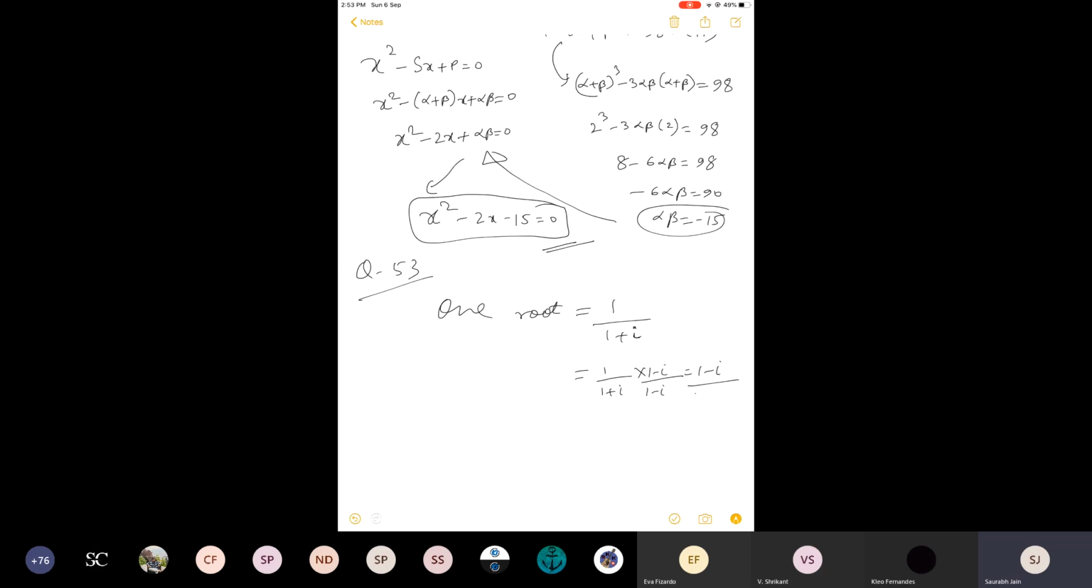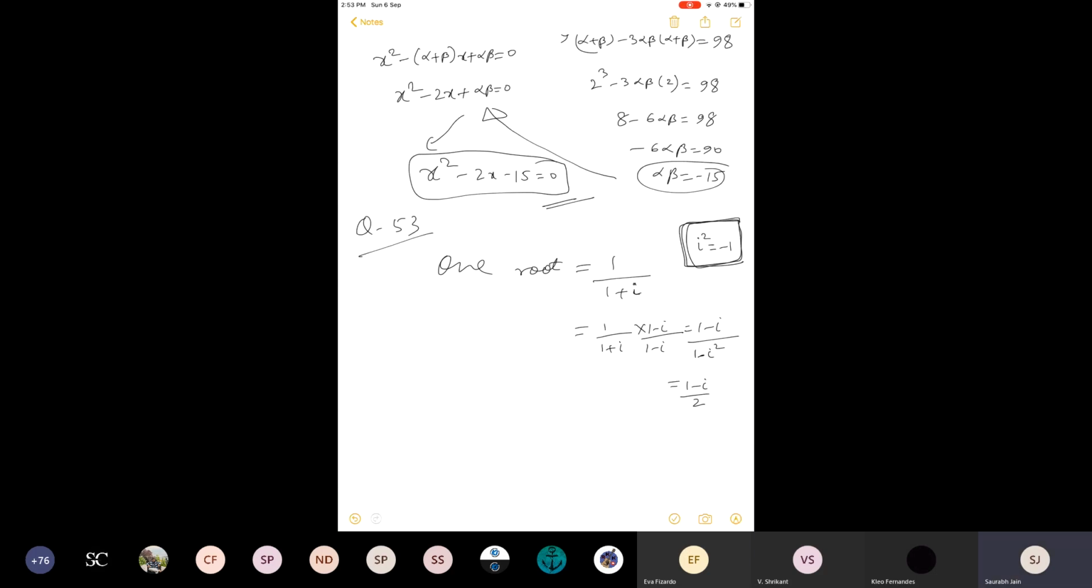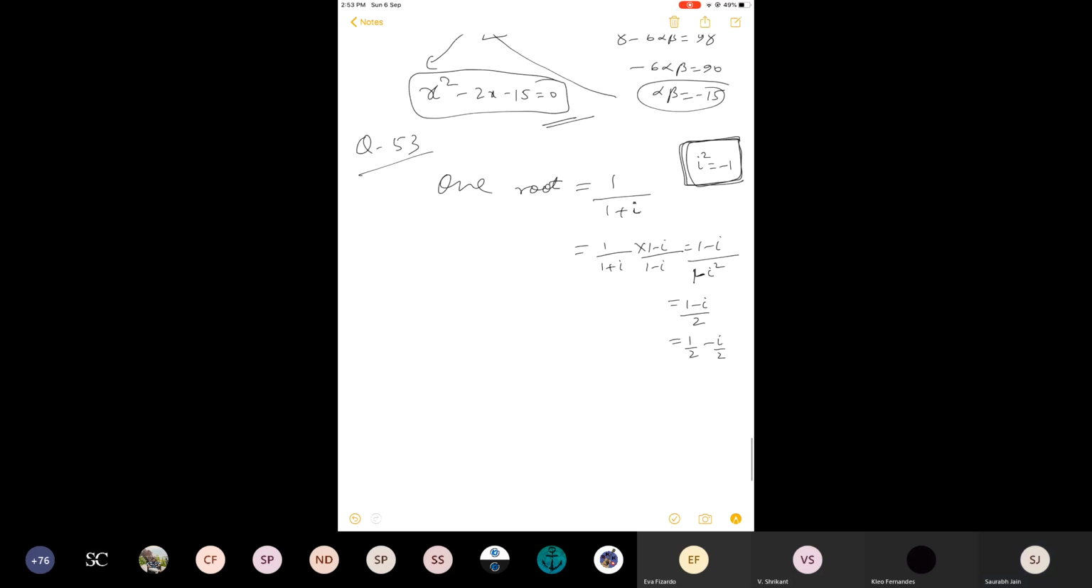In the denominator it will be 1 minus iota square. Please note, I have told you the value of iota square, it is minus 1. This value we have already discussed. So what is the root here? If iota square is minus 1, minus into minus is plus. 1 plus 1, 2. So 1 by 2 minus iota by 2. So by writing all these steps, I came to know that one root of the equation is half minus iota by 2.